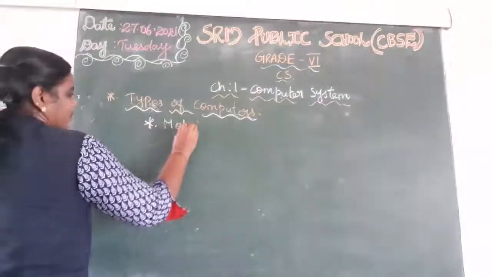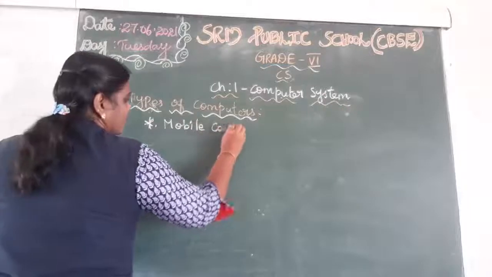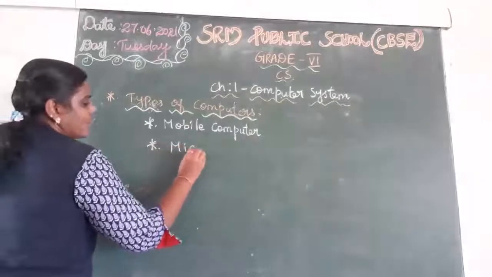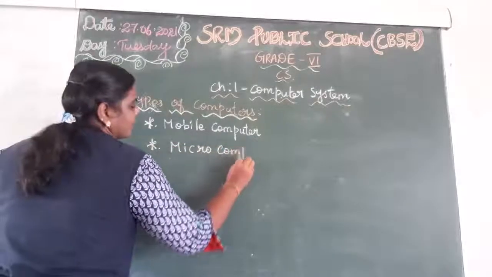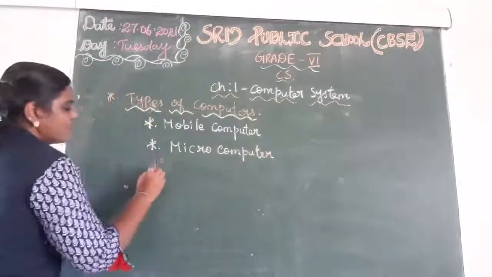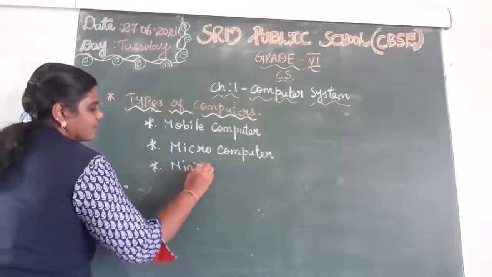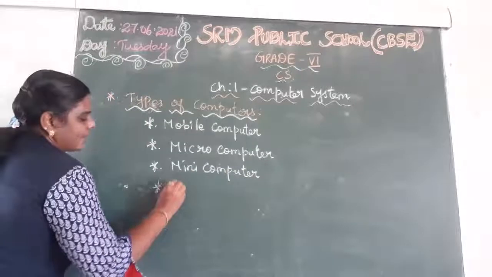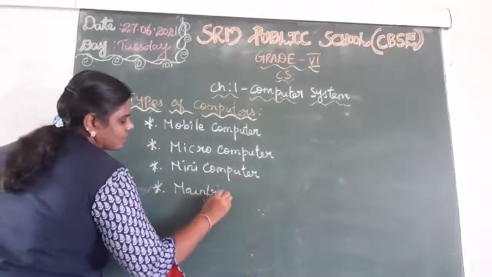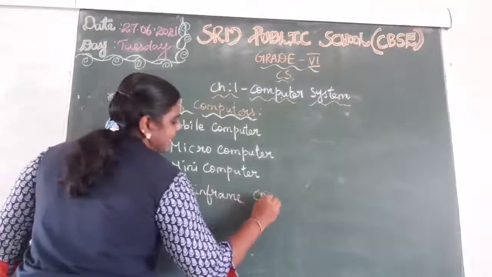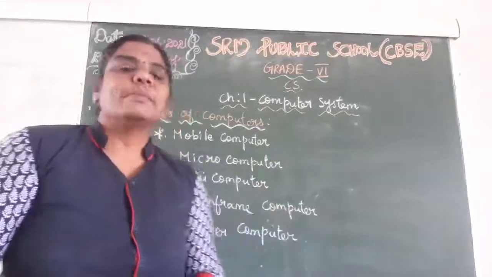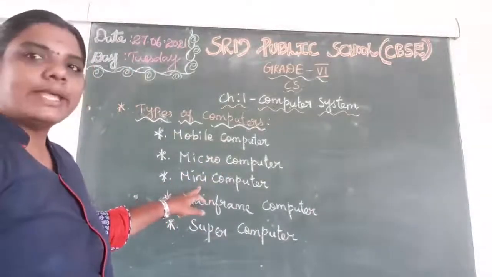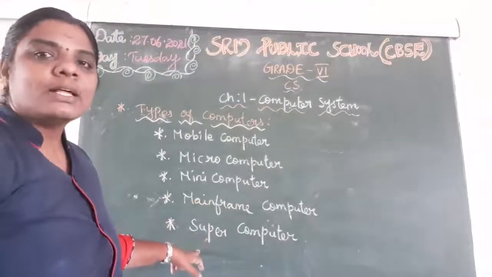Mobile computer, microcomputer, mini computer, mainframe computer, and then supercomputer. So repeat the types of computers: mobile computer, microcomputer, mini computer, mainframe computer, and supercomputer.